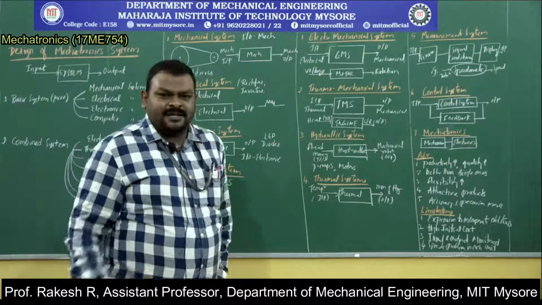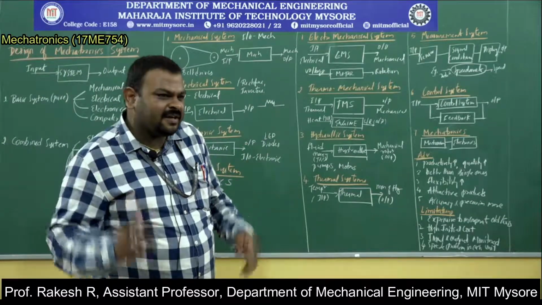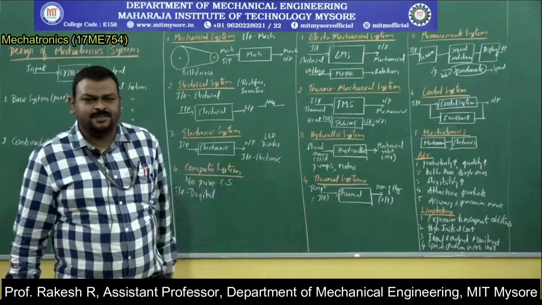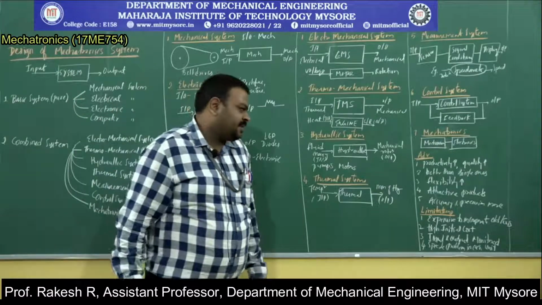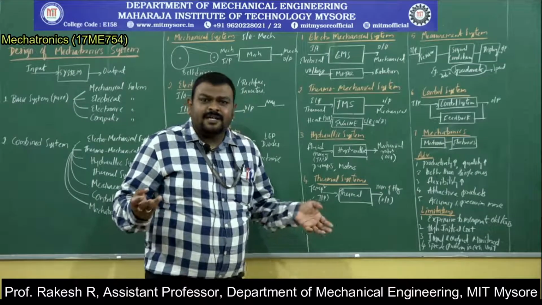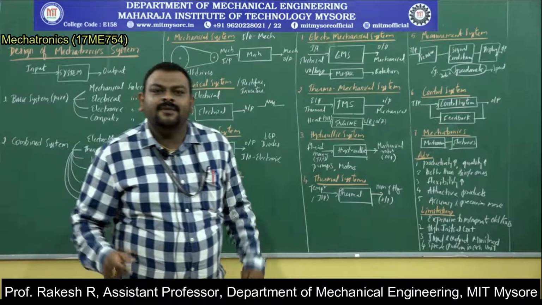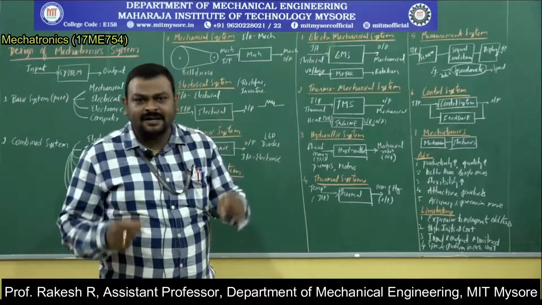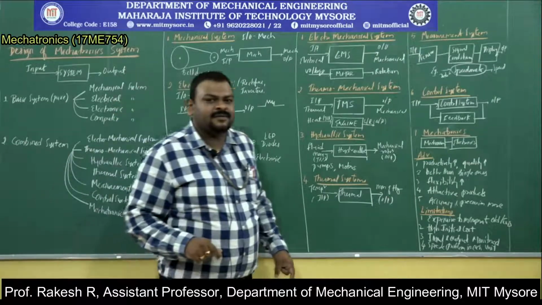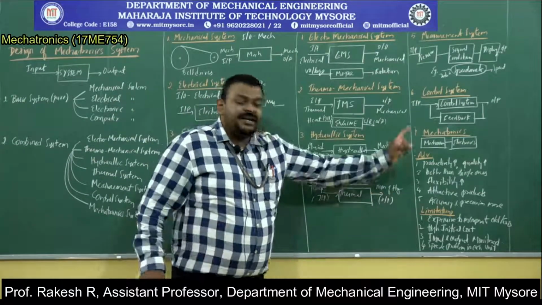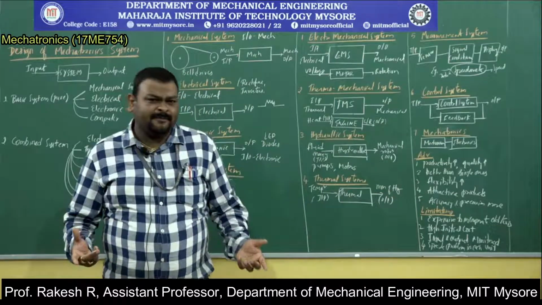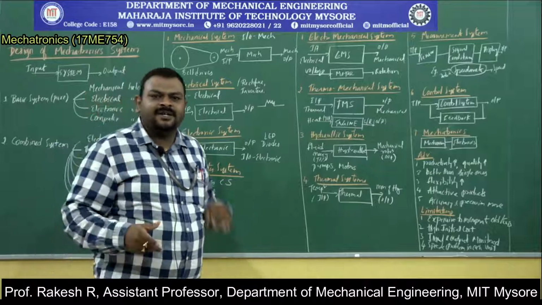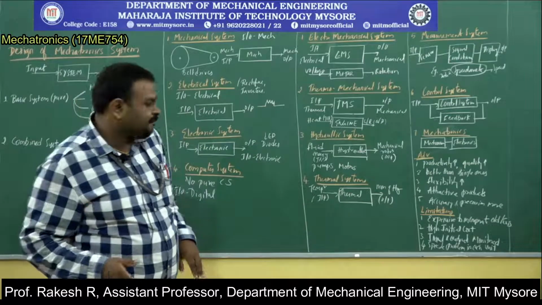After seeing all this, you will know the advantages and limitations of mechatronic systems. What are the advantages? Advantages indicate the quality will be more. You are incorporating electronic technology with the existing mechanical system, so the quality will be more. Because of that, the productivity is also more. Productivity is more because it is flexible. It will come under batch production. It will be easy to manufacture the component.